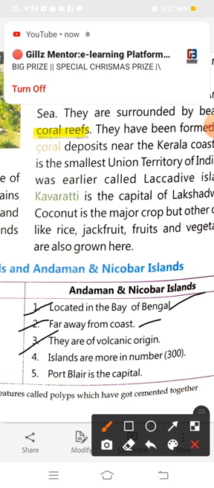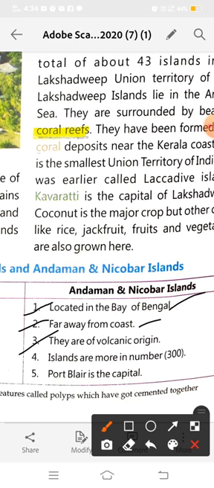It means their formation is the result of volcanic activity. Fourth, the islands are more in number, a group of 300 islands. The last point of these islands was known as Indira Point, but now it is sunk in the tsunami of 2004.